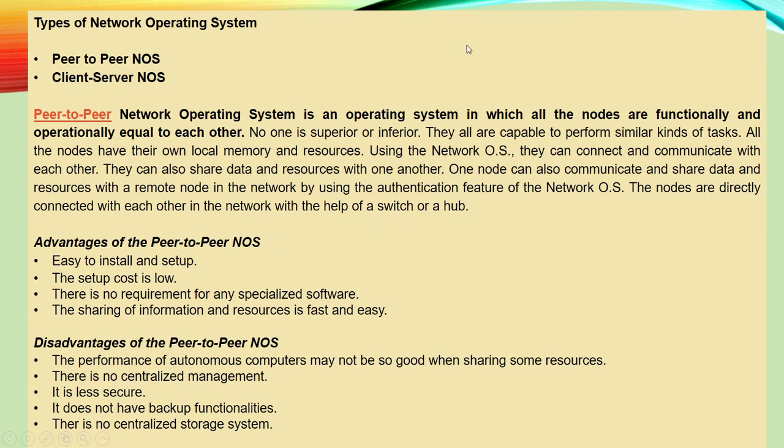Okay. So as per peer-to-peer, some advantages are there and some disadvantages are there. What are the advantages for the peer-to-peer network operating system? First one is that it is easy to install and set up. The setup cost is low. There is no requirement for any specialized software. The sharing of information and resources is fast and easy. Okay. So you got the point.